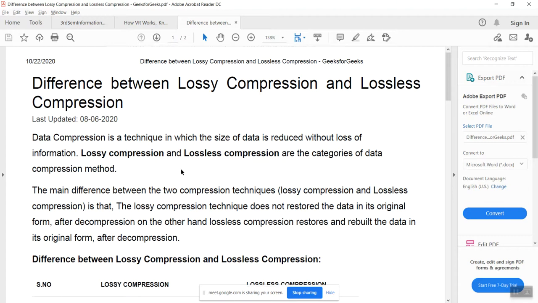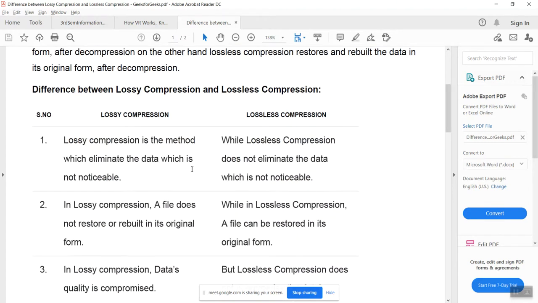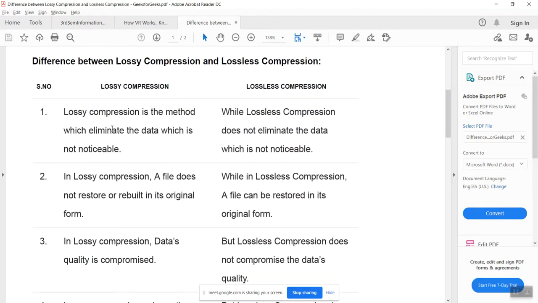Okay, lossy compression is the method which eliminates data which is not noticeable. Means there is some noisy, unavoidable data present, so we can simply remove it and represent the image in a smaller size. That is nothing but lossy compression.